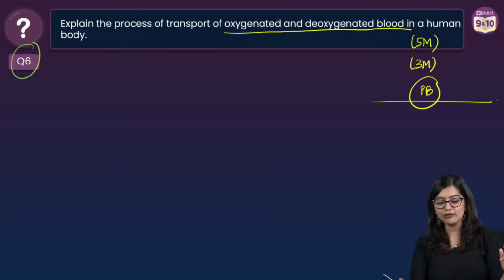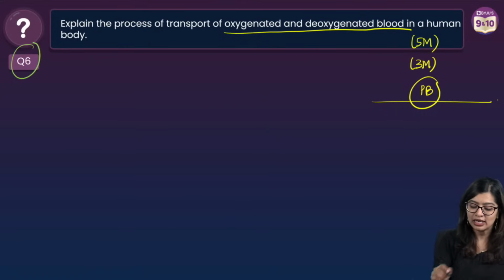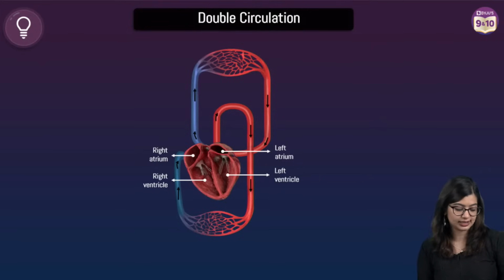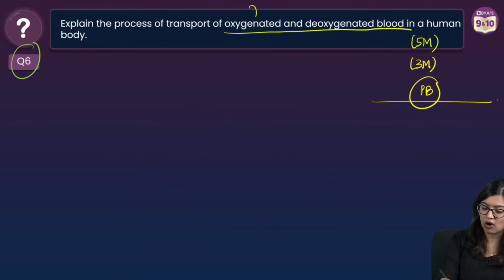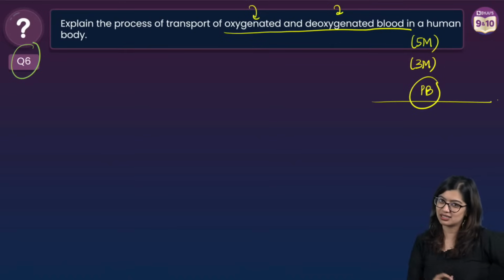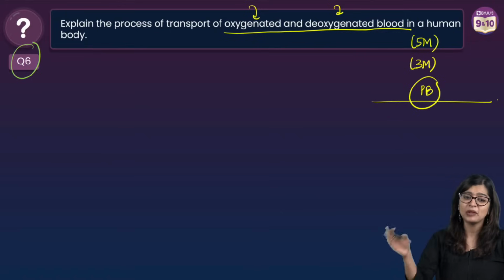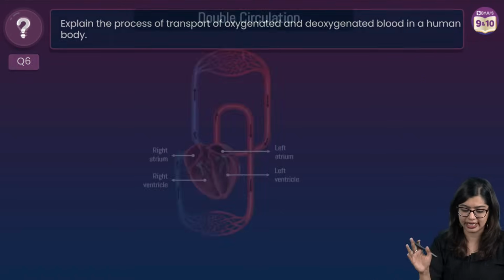Okay. So now, of course, when you are writing this, you give me Neha's answers work, right? So basically, you need to write about the double circulation process that takes place. Now, specifically here, they're asking you to explain the process of oxygenated and deoxygenated blood. Now, my answer is written a little opposite because I prefer to start with deoxygenated blood and then I start with oxygenated. But you can write about oxygenated also. I mean, you can start with oxygenated.